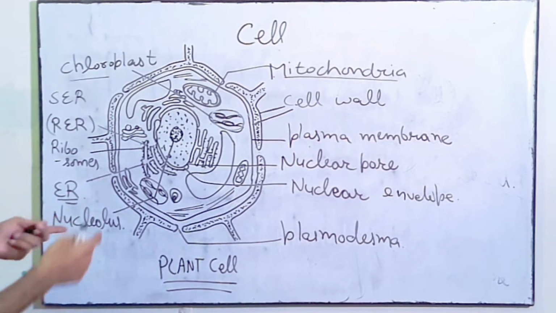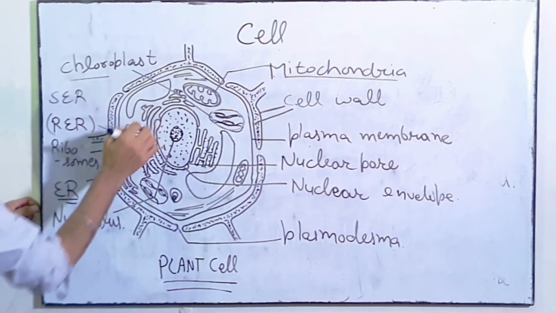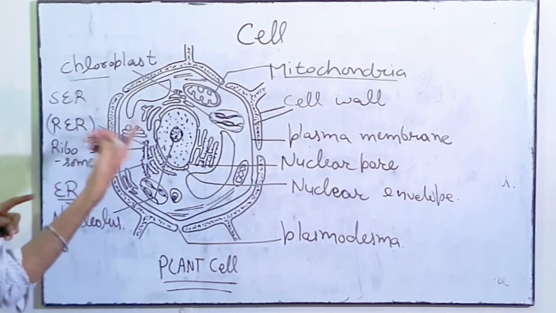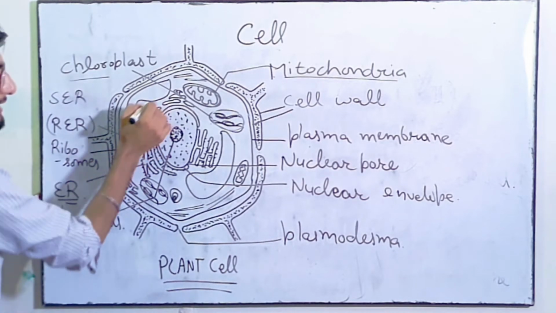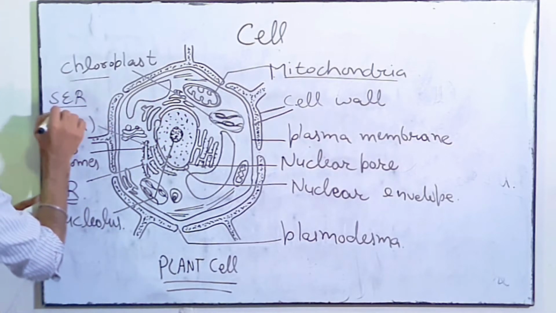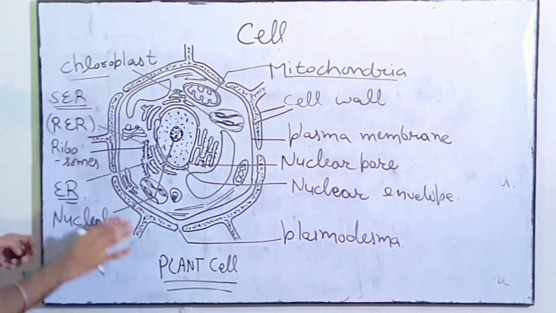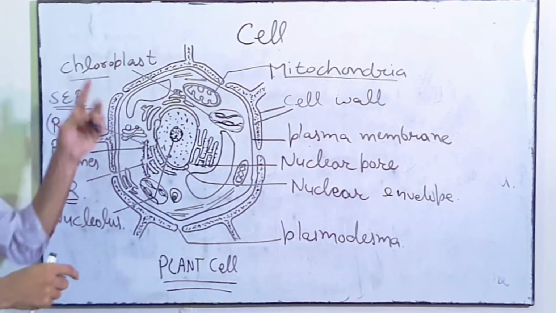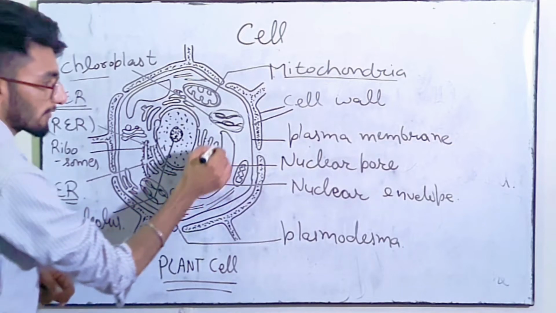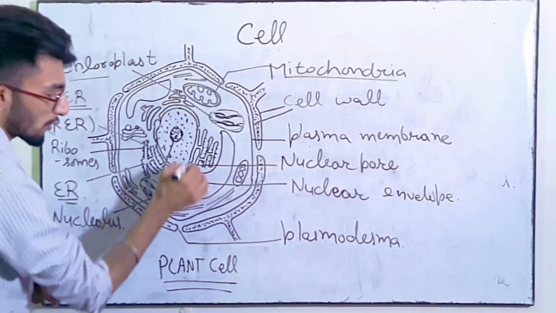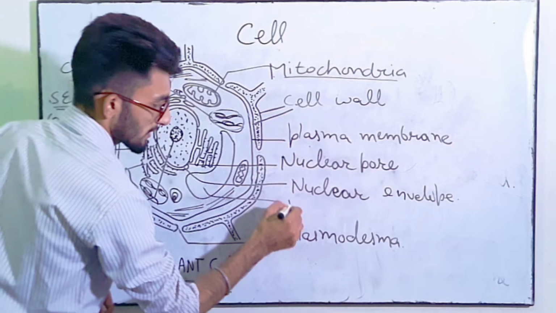Along with this we have endoplasmic reticulum which is without ribosome, जो राइबोसोम के बिना है. ठीक है? That is present here. This is known as SER, means smooth endoplasmic reticulum. So all these are the parts of a cell. Now this thing is left behind. So what is this? This is the vacuole.